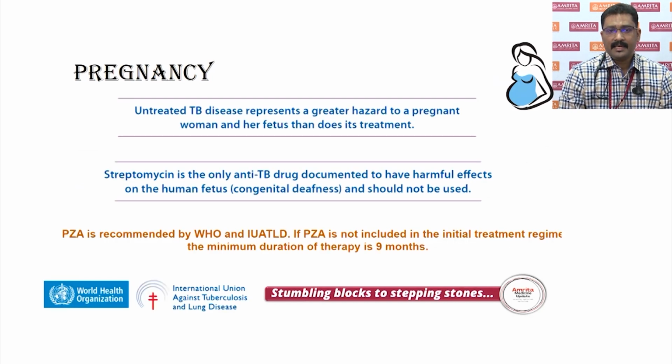The basic dictum is that untreated TB is definitely a greater hazard to pregnant women and her fetus than treatment itself. So definitely it is important that we treat patients who are being diagnosed to have TB during pregnancy. Streptomycin is the only TB drug documented to have harmful effects on the human fetus, which is predominantly congenital deafness. Pyrazinamide is recommended by WHO and the International Union Against Tuberculosis and Lung Disease.